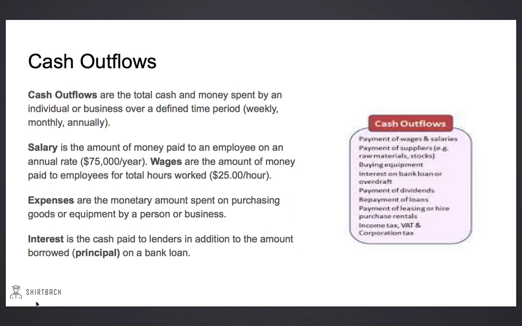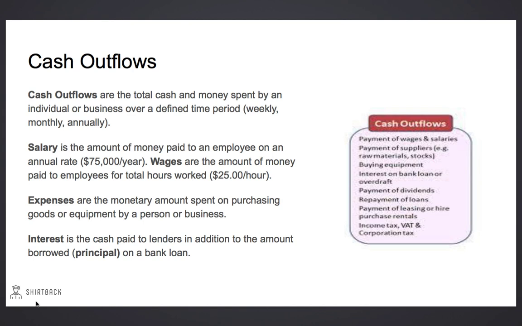Cash outflows are the total cash and money spent by individuals and businesses over a defined time. We measure cash flows on a weekly, monthly, and annual basis. Salary is the amount of money that's paid to an employee over an annual rate. Salaries are measured over a yearly basis. For example, a teacher may make $75,000 a year. They would make a monthly or bi-weekly proportional amount of that salary.